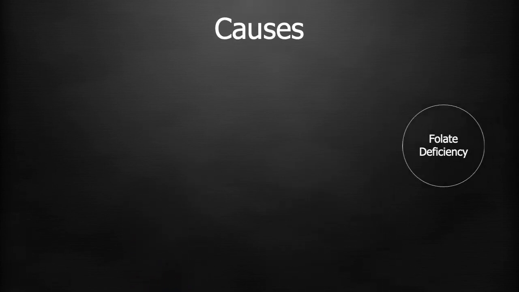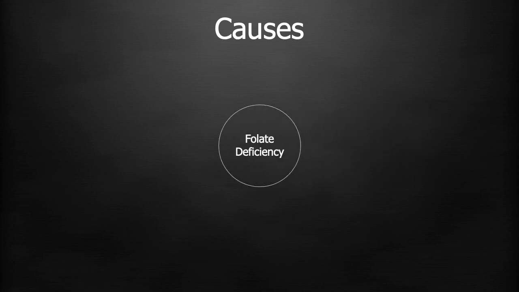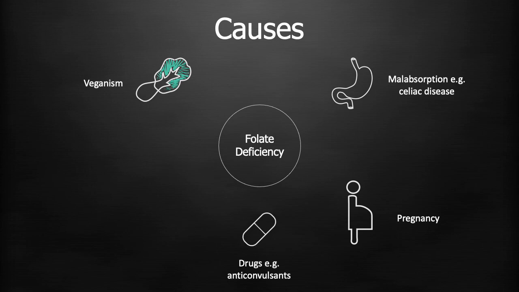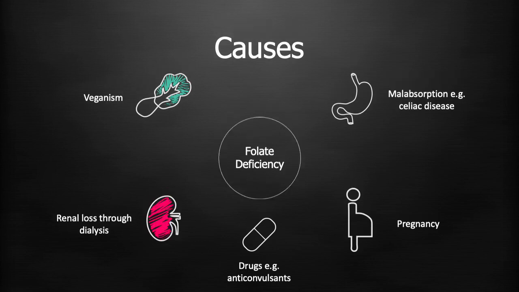Folate deficiency most often results from a poor dietary intake of folate alone, like veganism, or in combination with a condition of increased folate utilization or malabsorption, like celiac disease. Excess cell turnover, like in pregnancy, is the main cause of an increased need for folate, as the folate molecule degrades when DNA synthesis is increased. Other less common causes include certain drugs and renal loss through dialysis.